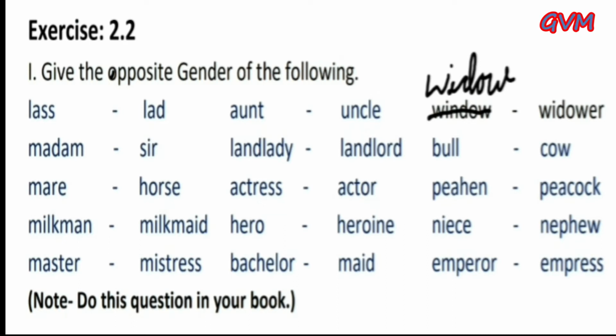Bull, opposite of bull is cow. Mare, horse. Actress, actor. Peahen, peacock. Milkman, milkmaid. Hero, heroine. Niece, nephew. Master, mistress. Bachelor, maid. Emperor, empress. Do this question in your book. There is no need to do this question in your notebook.